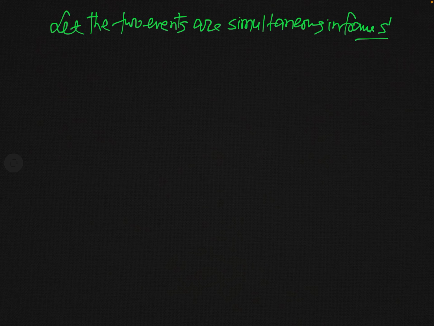We are considering that the two events are simultaneous in frame S prime. And when you say that the two events are simultaneous in frame S prime, what does it mean? It means we have considered that t1 prime is equal to t2 prime. Actually, this is our supposition. Now we will test whether t1 and t2 are equal or not. You will find that they will not be equal.